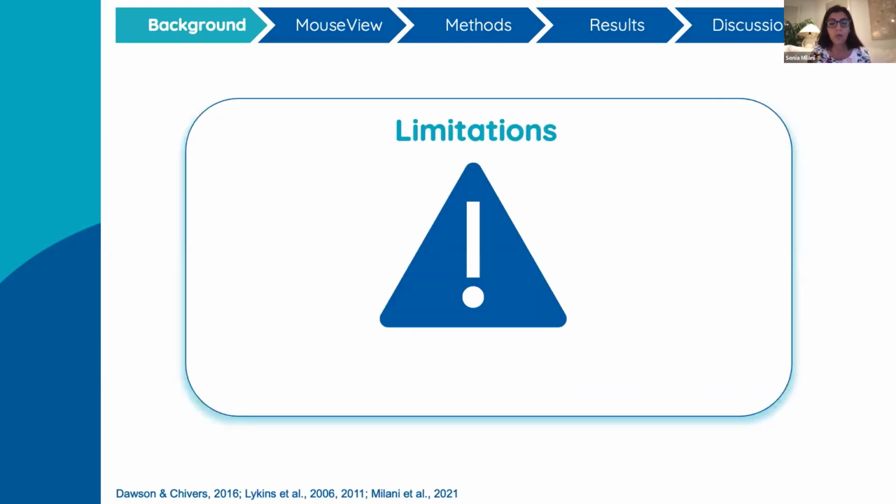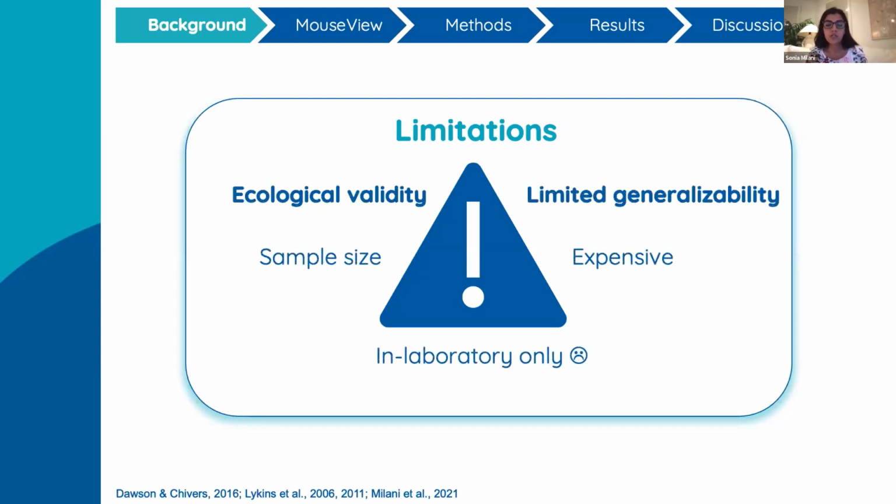Although eye tracking has shed important light on our understanding of visual attention patterns in sex research, this method is not without limitations, some of which Alex has already described. But specific limitations for sex research include a lack of ecological validity. Given that we are studying something that is super personal and private, people typically view sexual stimuli in private. Doing so in a laboratory setting could potentially be uncomfortable and unnatural for people, and this could influence results. As well, the self-selection of participants who volunteer for laboratory-based sexual research may impact generalizability, given that not everyone will volunteer to participate in an in-laboratory sexual research study.